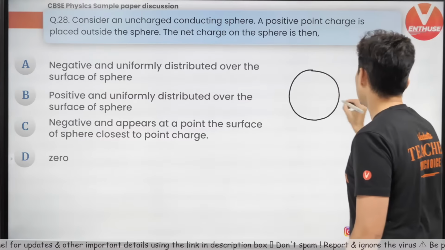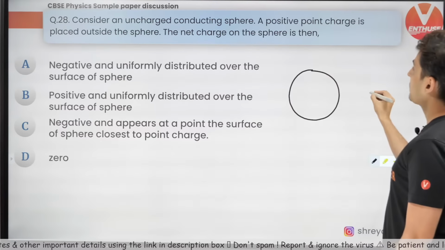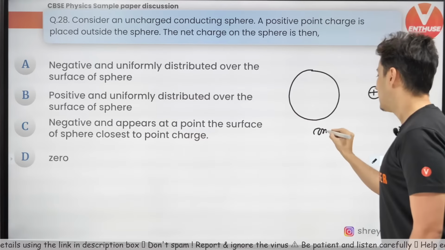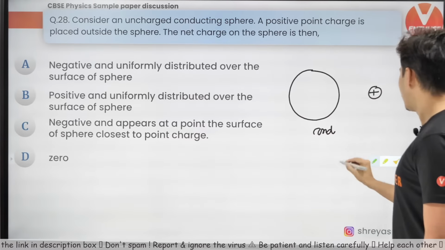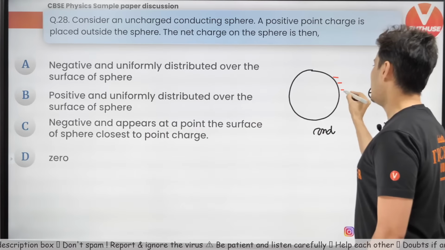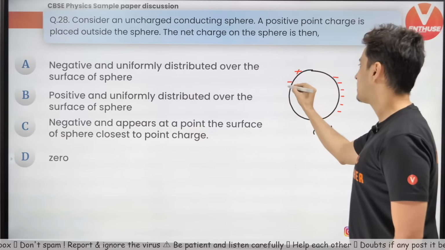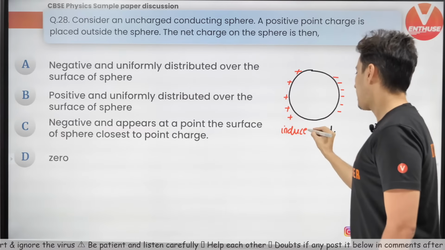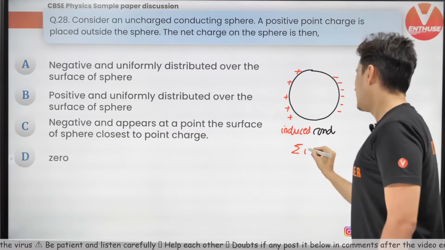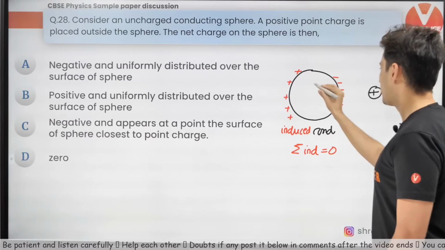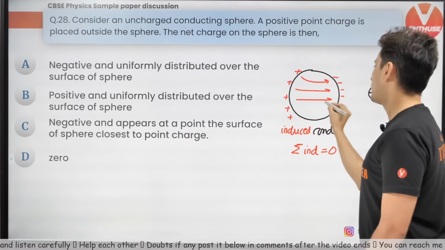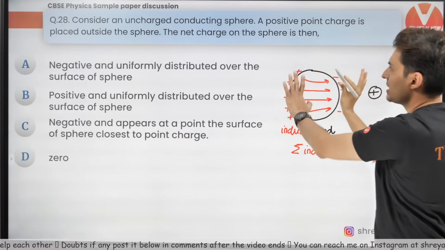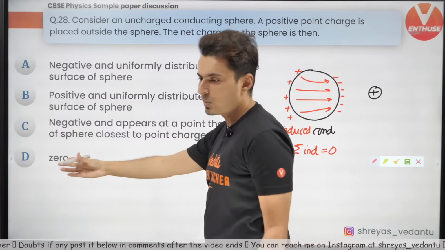So if you have a sphere and a positive point charge over here like this, and this is a conductor, then you will see negative charges getting induced here and positive charges getting induced here. These are all induced charges, but the total induced charge will be 0 because the electrons move from here to here. So the total charge just gets distributed, and the net charge remains 0 only. So the answer is option D.